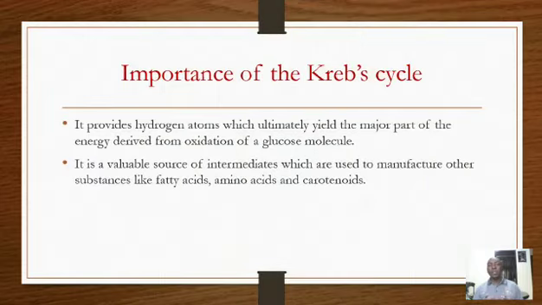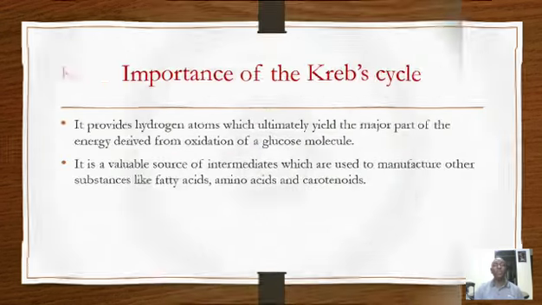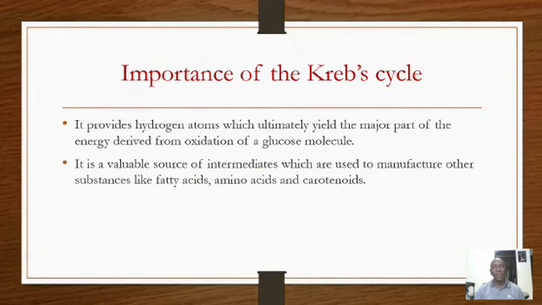Now, those intermediates within the Krebs cycle are used to manufacture substances in the body like fatty acids, amino acids, and carotenoids. Those intermediates, changing from one state to another, are important because they are used in the manufacture of fatty acids, amino acids, and the carotenoids.